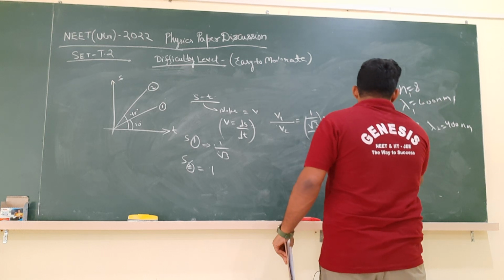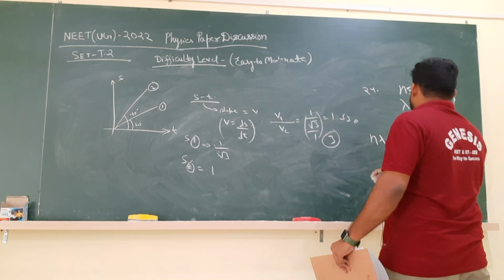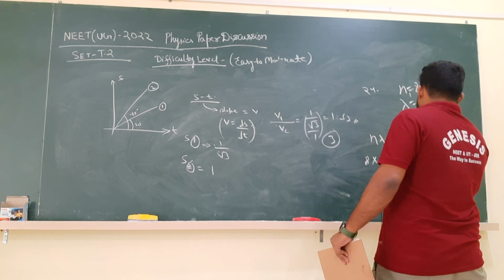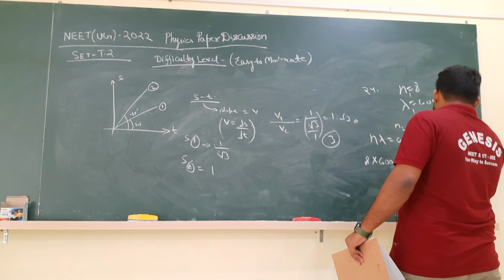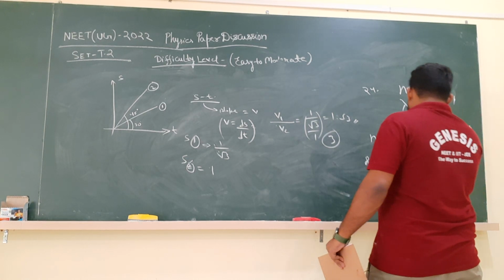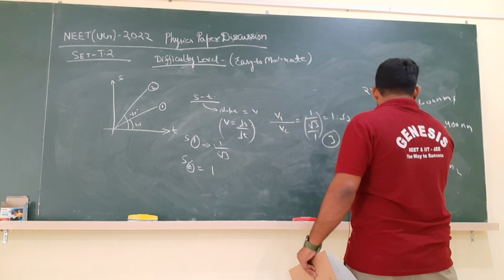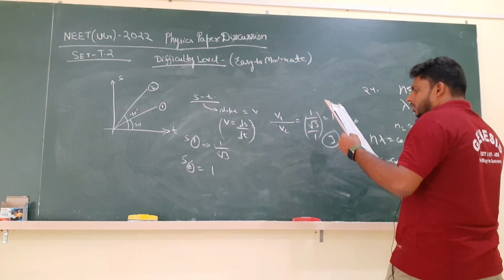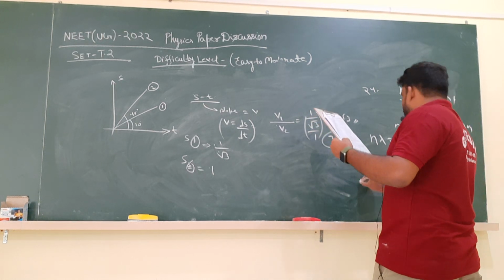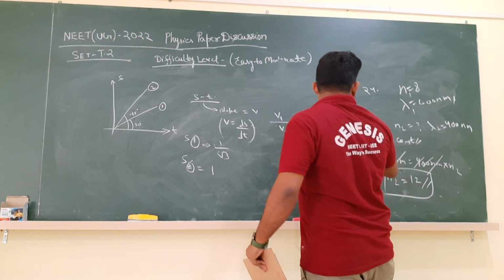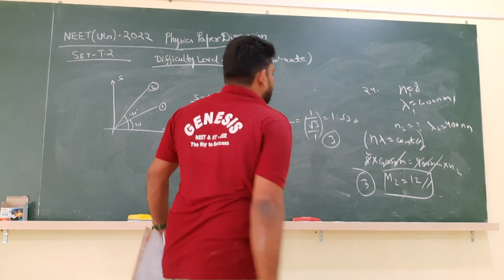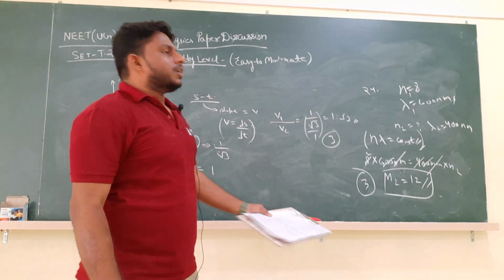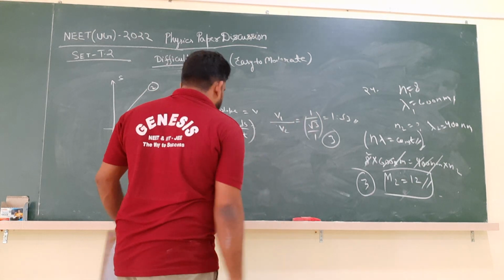We know that N lambda is equal to constant in YDSE. So 8 into 600 nanometer is equal to 400 nanometer into N2. Solving, nanometer will get cancelled. 4 2s are 8, so here N2 is 12 fringes. Therefore N2 is equal to 12 and option 3 is correct. From the concept of N lambda equal to constant, we can solve this question. For a certain wavelength the number of fringes is 8; for another wavelength, we get the number of fringes using N lambda equal to constant.